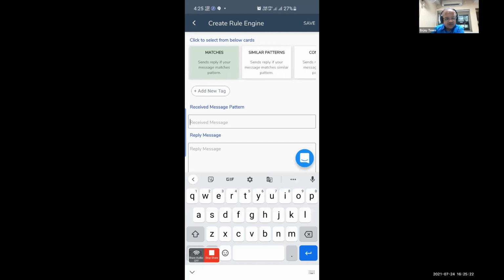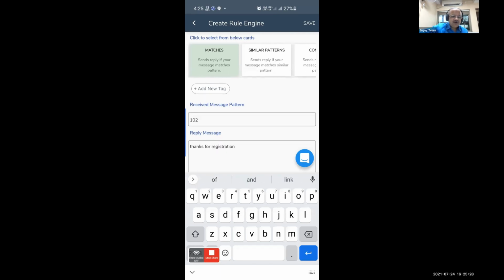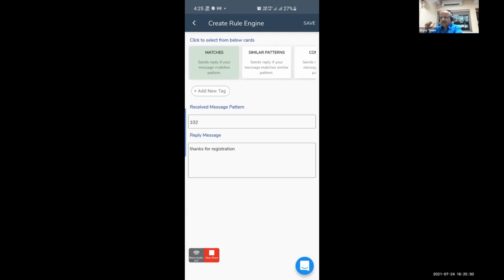And if I want to add some tag, no, I think the screen is not getting refreshed. We need to connect again. Oh, yes, it has come. And then we can also select tag if required. See, 102 is something that was received by our application, and thanks for registration is something that we reply. Okay, that's how it will work.